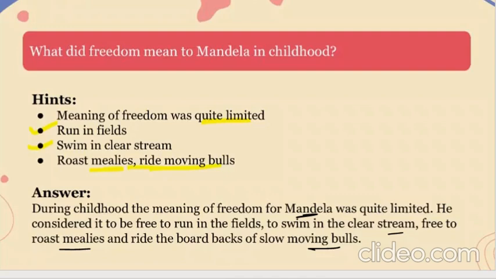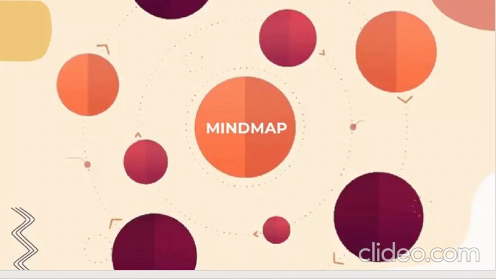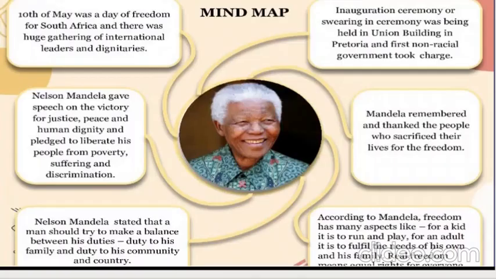So yes, students, we have completed the questions, and now I'll quickly show you a mind map to summarize the whole chapter. So what happens is, we have the mind map of Nelson Mandela. 10th May was a day of freedom for South Africa. It was the inauguration day where many people internationally came. Okay, then Nelson Mandela gave a speech on victory for justice, peace, and human dignity, and pledged to liberate his people from poverty, suffering, and discrimination. Whatever discrimination people are facing, the black people, he will always take them up. They won't let him suffer it.